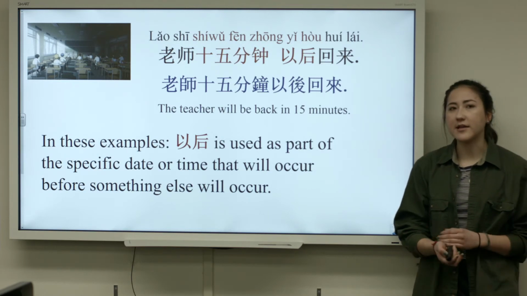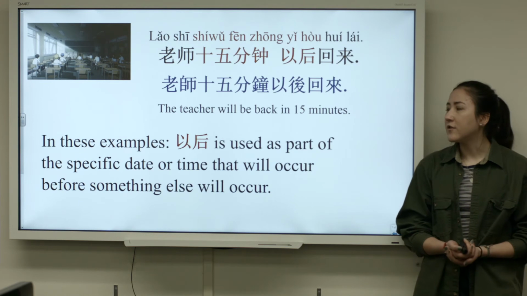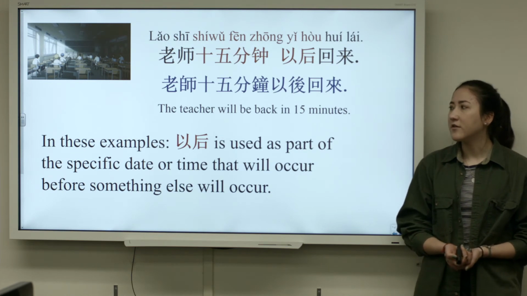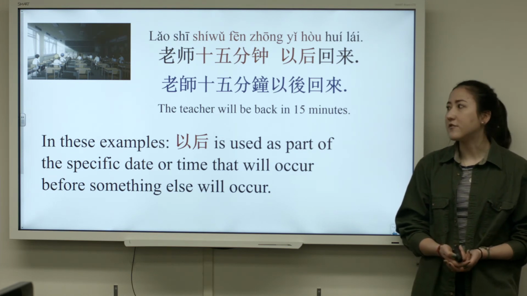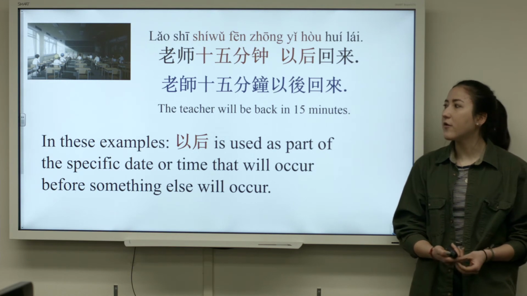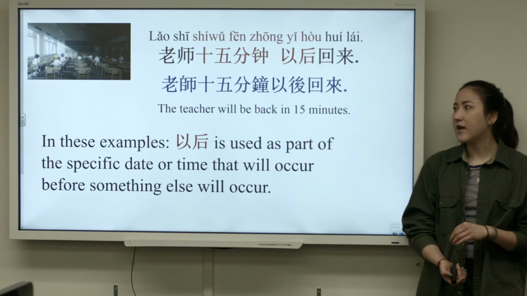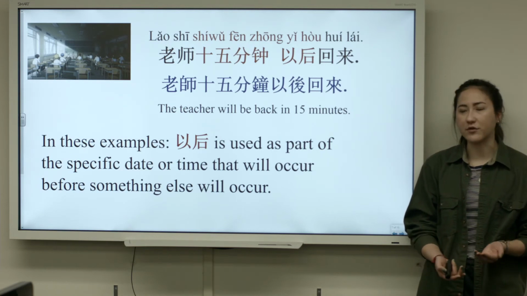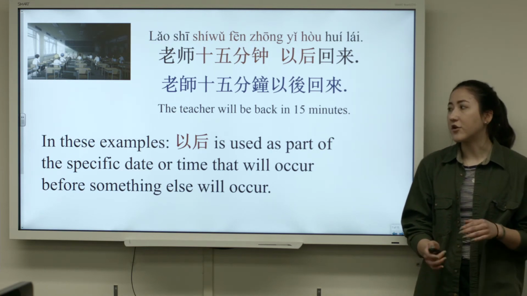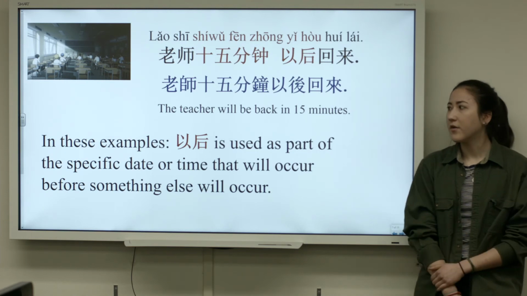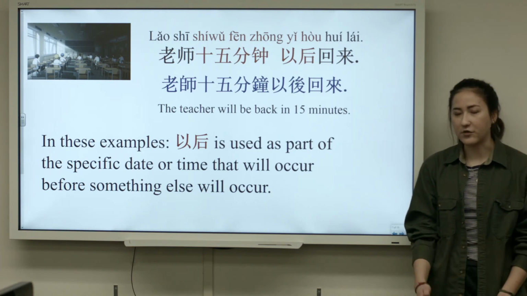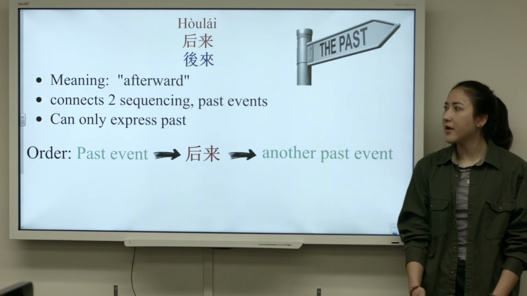The teacher will be back in 15 minutes. This is also a more specific time, which is 15 minutes, 15分钟. So in these examples, 以后 is used as part of the specific date or time that will occur before something else will occur. Still talking about the future.